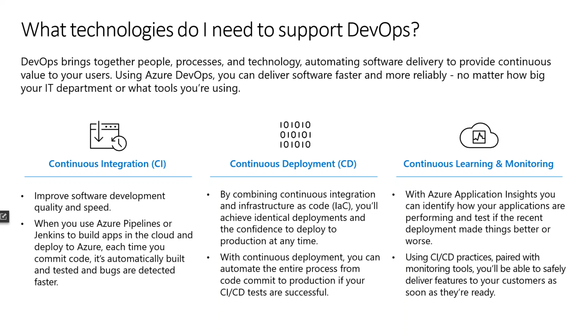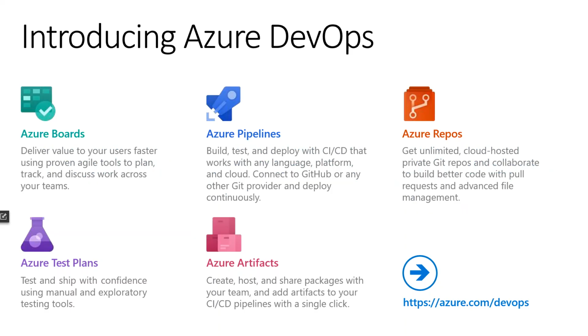So now let's see the features provided, an introduction to Azure DevOps. Let's see what features Microsoft provides in Azure DevOps. These are the features they are collaborating and providing on a single platform as Azure DevOps, formerly known as Visual Studio Team Services, or VSTS. It gives you Azure Boards, which is like an ITSM tool. For example, if you want to track tickets or track some features, you can use Azure Boards.